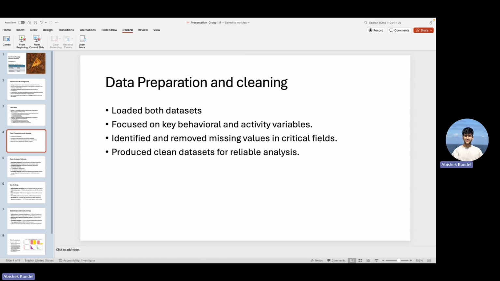We removed observations with missing values in our primary analysis variables, which reduced dataset 1 from 907 to 865 complete observations and dataset 2 from 2,123 to 2,089 complete observations. This ensures our analyses are based on complete, reliable information rather than potentially biased estimates. This cleaning approach maintains the integrity of our statistical tests while preserving the vast majority of our data for analysis. By using both datasets after cleaning, we could examine the question from both individual and population level perspectives with confidence in our data quality. Now I'll let Krishna talk about methods used and key findings.